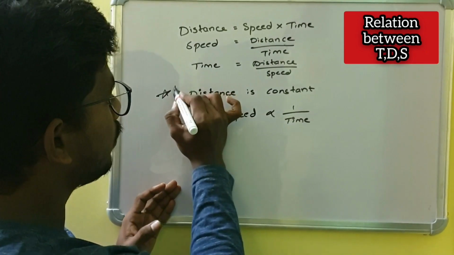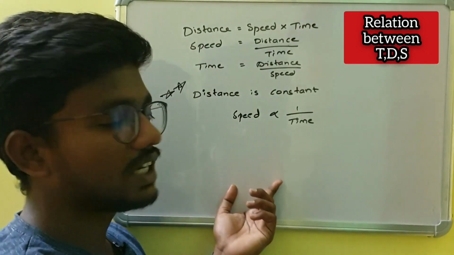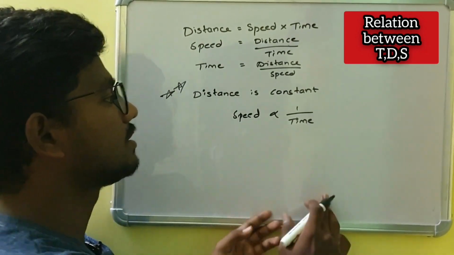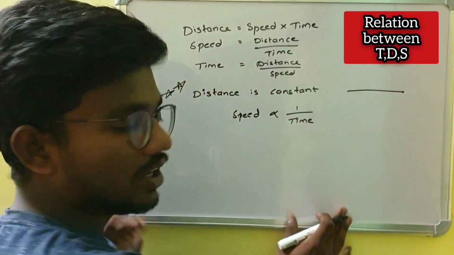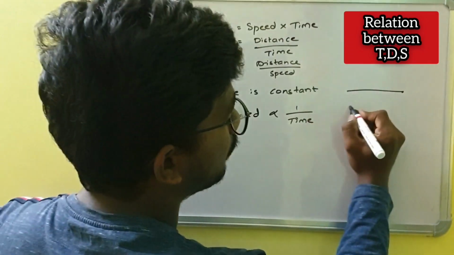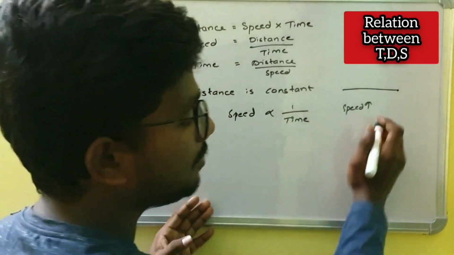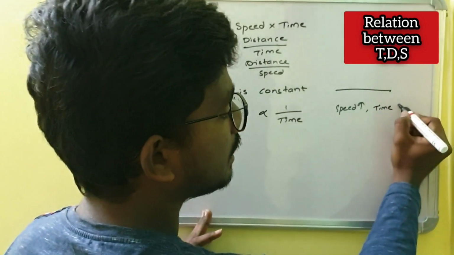This is one important point to remember in this topic. If distance is constant, speed and time are inversely proportional. It means the distance to travel is constant, but if speed increases, time decreases.